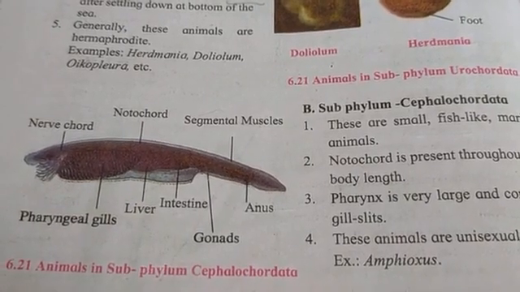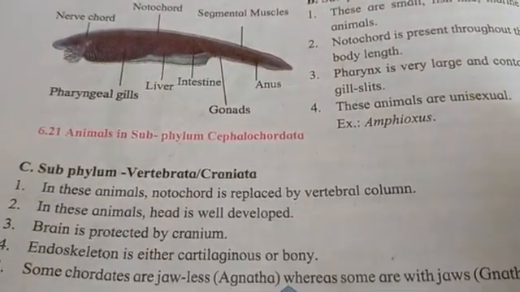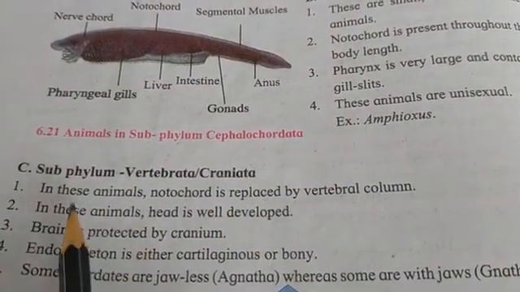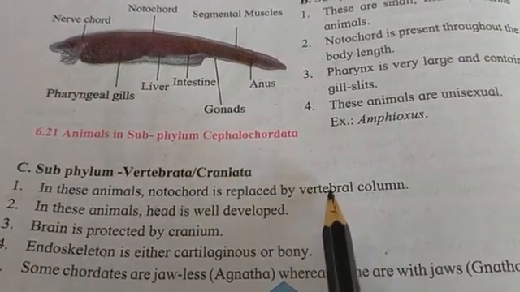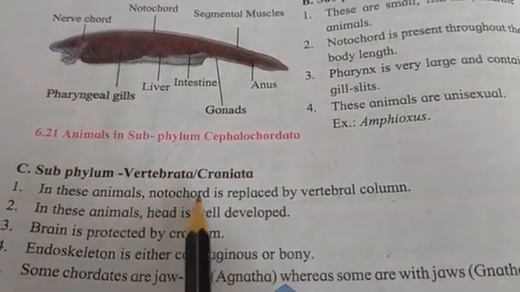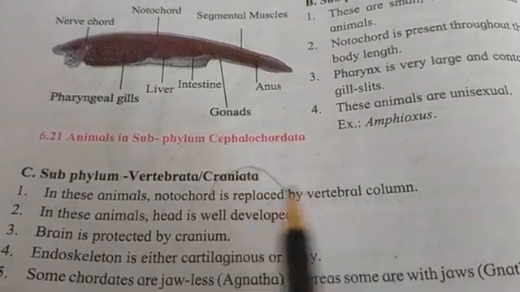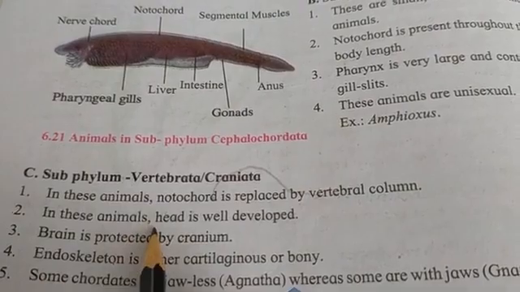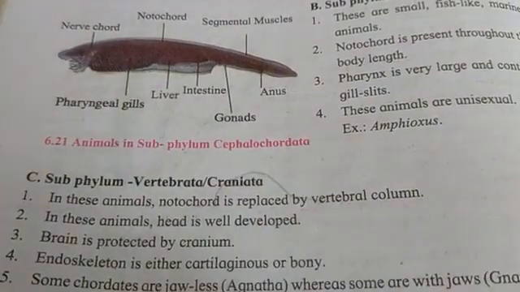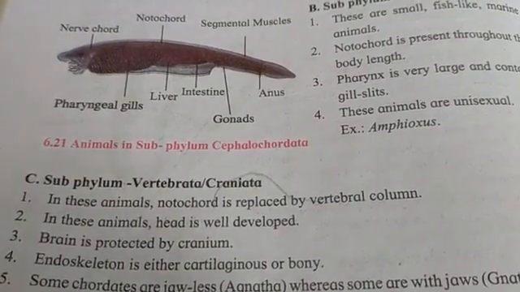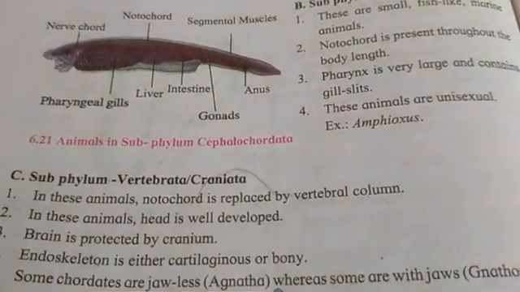And the last subphylum of Chordata is Vertebrata. In these animals, the notochord is replaced by the vertebral column. The head is well developed and the brain is protected by the cranium.